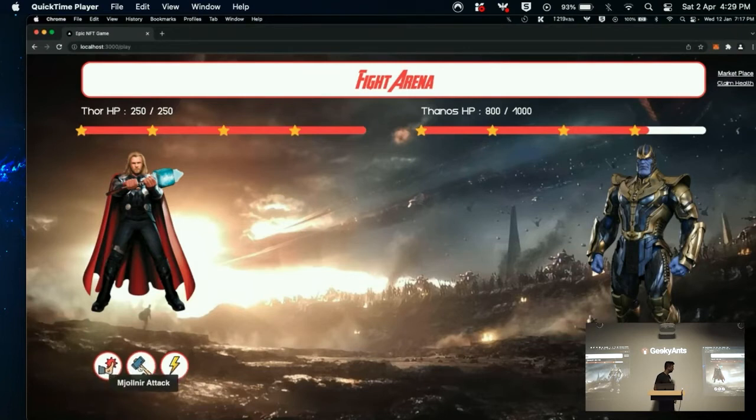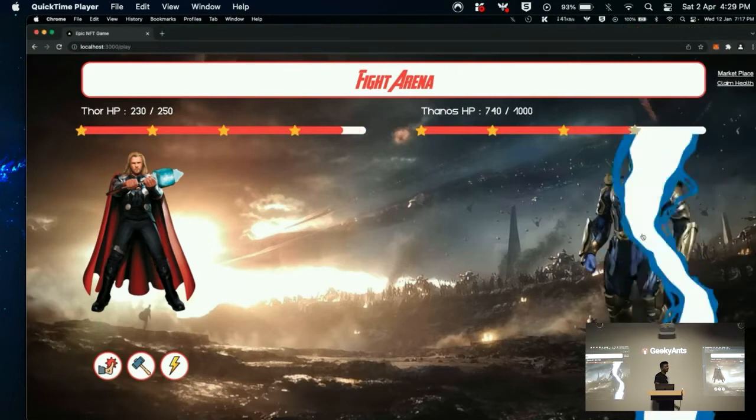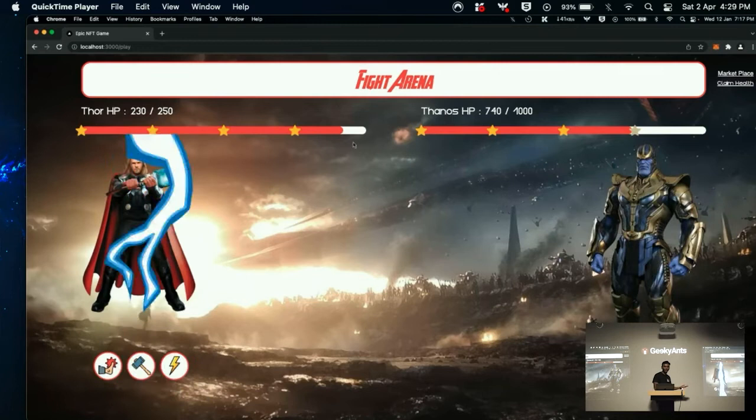So when you click on a button, it will ask you for the transaction. So this is not a convenient way to play a game. This is just to get an idea of how one can create a game.